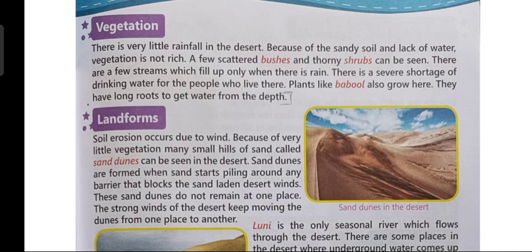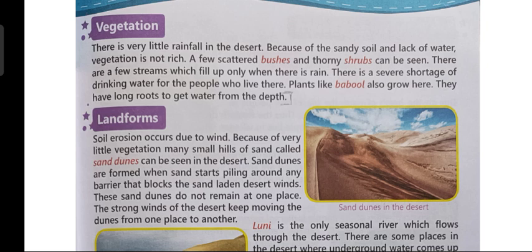It receives very little rainfall, and due to the presence of sandy soil, children, and shortage of water supply as well, very few trees and crops are grown in the desert areas. So little rainfall, sandy soil, and shortage of water supply are the reasons why there is very little vegetation in desert areas.